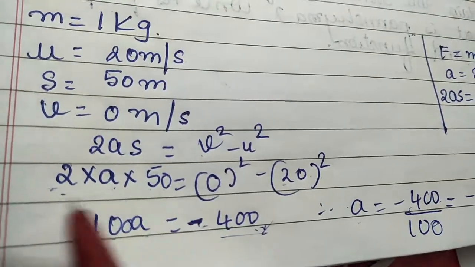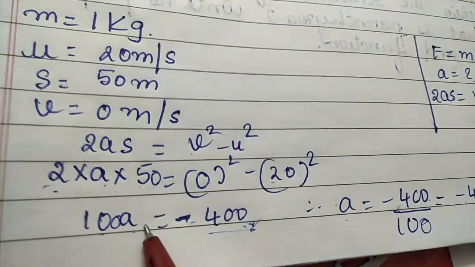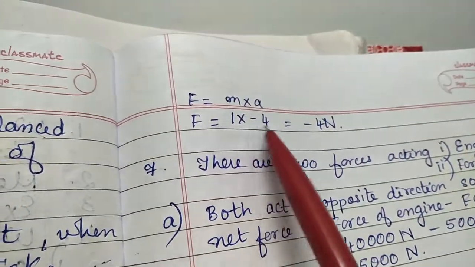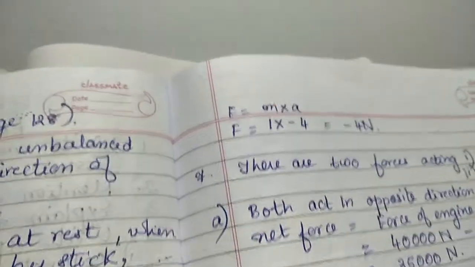This 50 into 2 you get 100 A. So now you put the value of A in F is equal to MA. So 1 multiplied by minus 4 you get minus 4 Newton. Okay. So we go to the next question.